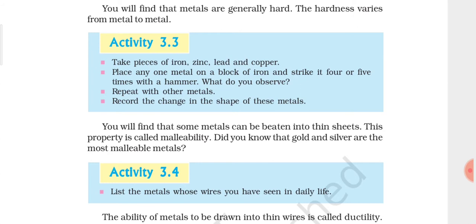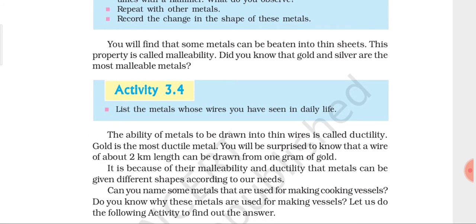Now activity 3.4. List the metals whose wires you have seen in daily life. The ability of metals to be drawn into thin wires is called ductility. So this is the definition of ductility. Like malleability is a property, in the same way ductility is also a property by which metals can be drawn into thin wires. And we know that wires which are used for conduction of electricity are metals. Previously they used to be made of copper, but nowadays most of the wires are made of aluminium.